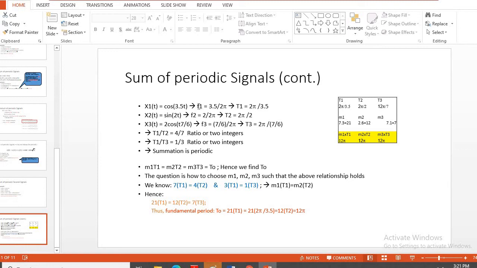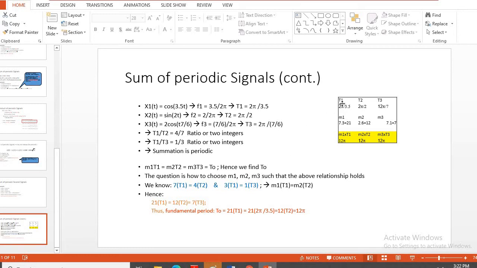Now we can write the fundamental frequencies, or omega 1, omega 2, omega 3. For the first two, T1 by T2 is 4 by 7. T1 by T3 is 1 by 3. Both ratios are ratios of two integers, so the resultant summation is periodic.